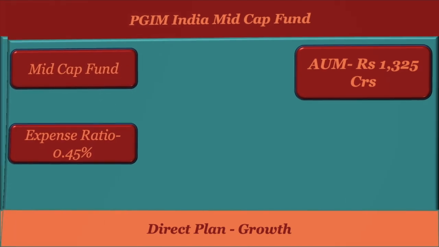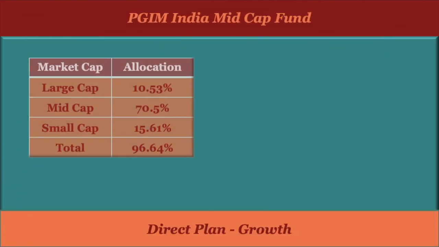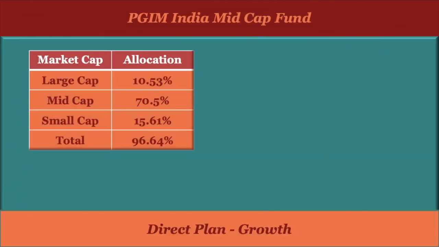And if we talk about its market cap allocation, this fund is investing the maximum amount in mid cap companies, around 70%. However, it is investing in small cap companies as well, around 16%. Generally what I notice in mid cap funds is that they invest a comparatively smaller amount in small cap companies. However, this fund is investing a comparatively higher amount in small cap companies, around 16%. So this makes this fund comparatively risky compared to its other peers.